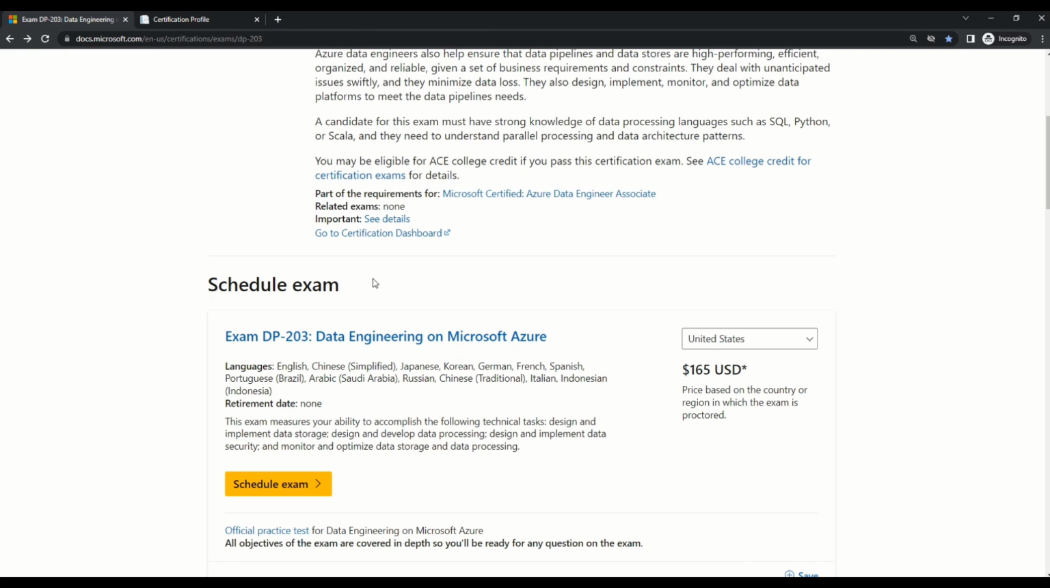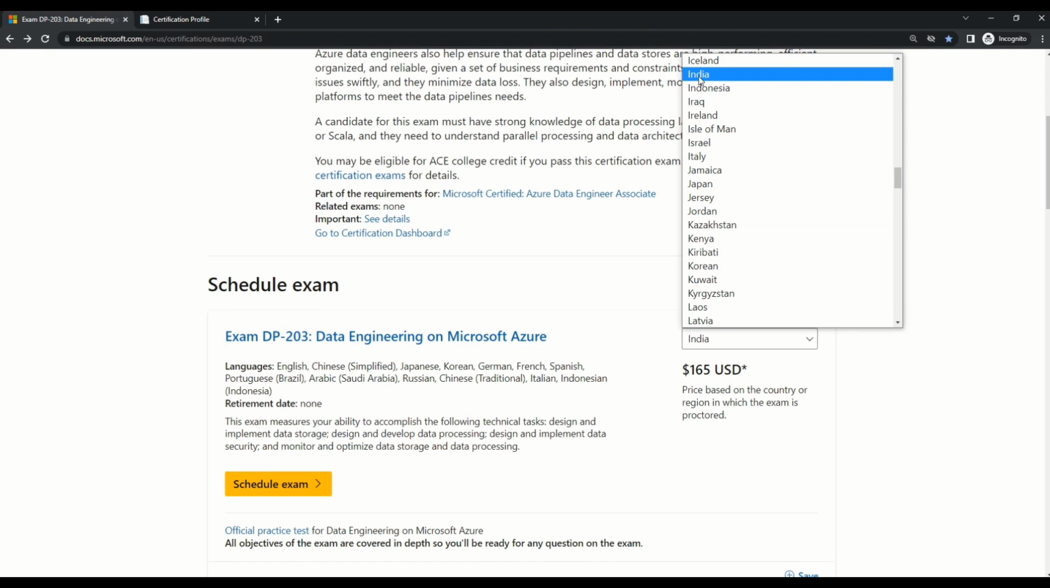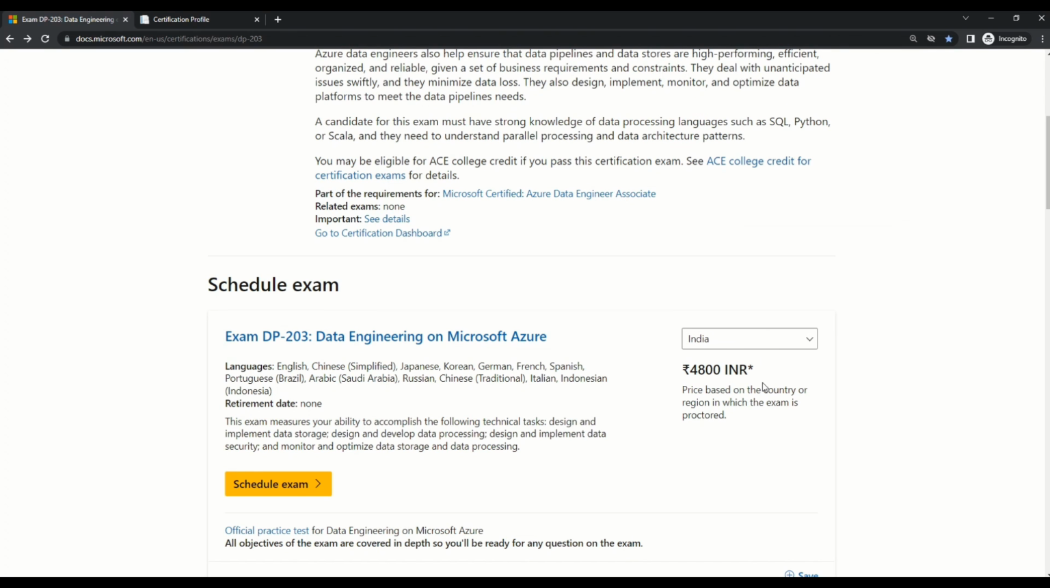Now let's understand the pricing of this exam. As you can see, the pricing for this exam is $165, and you can also read that the prices are based on the country or the region in which the exam is proctored. So this means that if you choose another country, let's say for example India, you can see that the price changes from USD to INR. And that's why we can now see the price of this exam is 4800 INR. So as I said, the price of the exam totally depends on the country from which you are taking the exam.